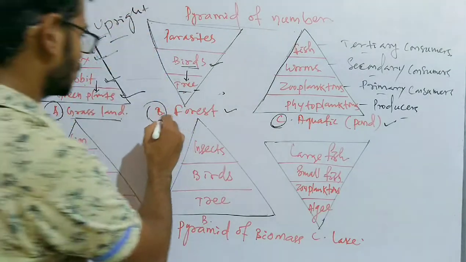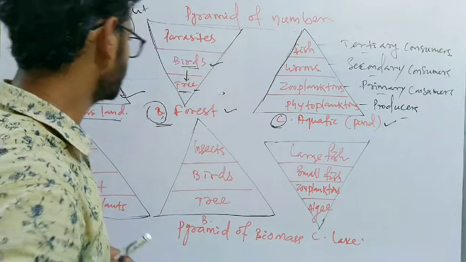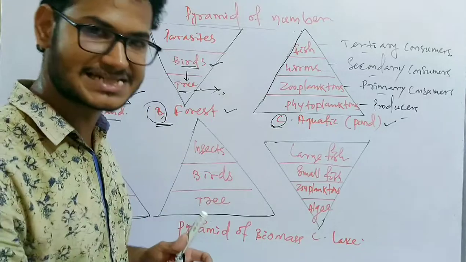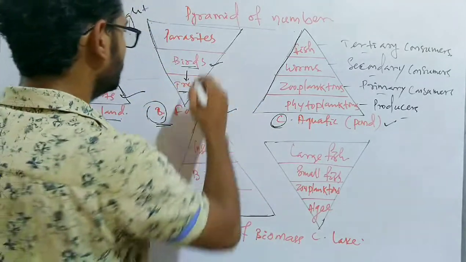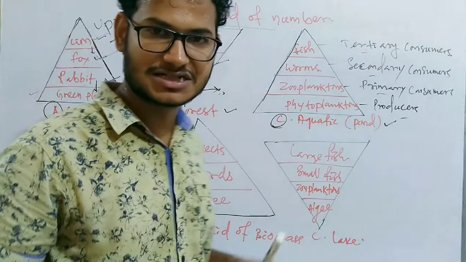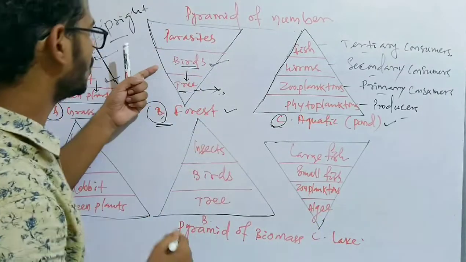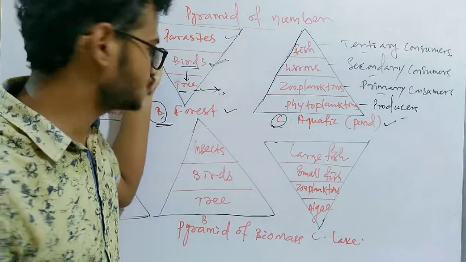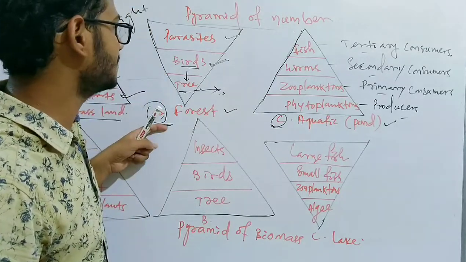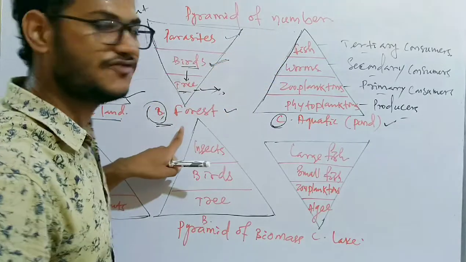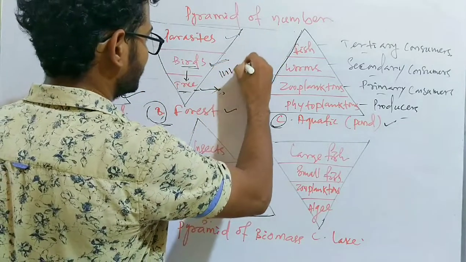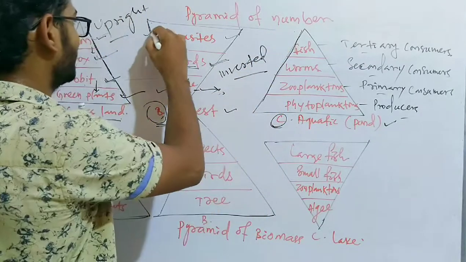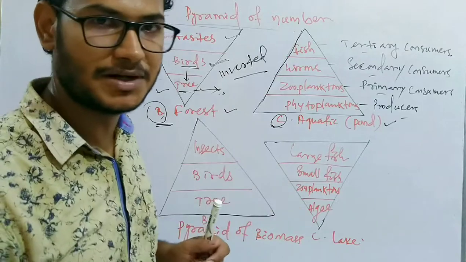Okay, so next let's go to the forest ecosystem, where the number of trees is least. Trees are less in number, and birds, which depend on the trees for their survival, are more in number, and the parasites who feed on the birds are again more in number. That is why the pyramid of number in the forest ecosystem is inverted. Why? Because the trees are least in number and parasites are highest in number, right?